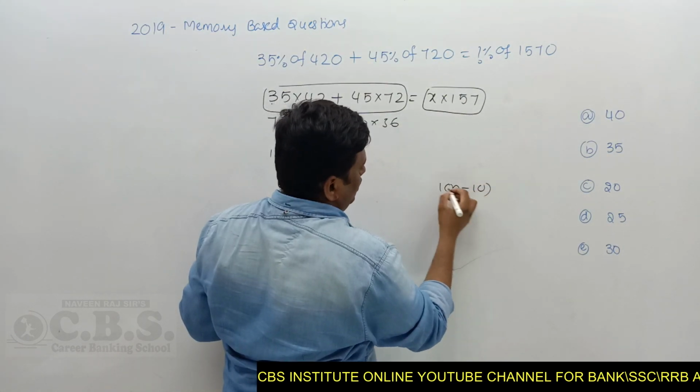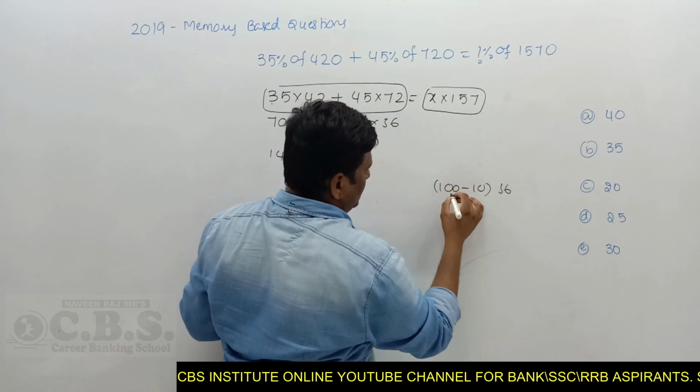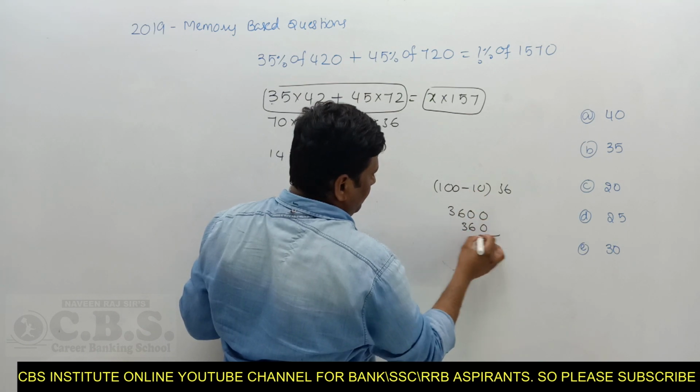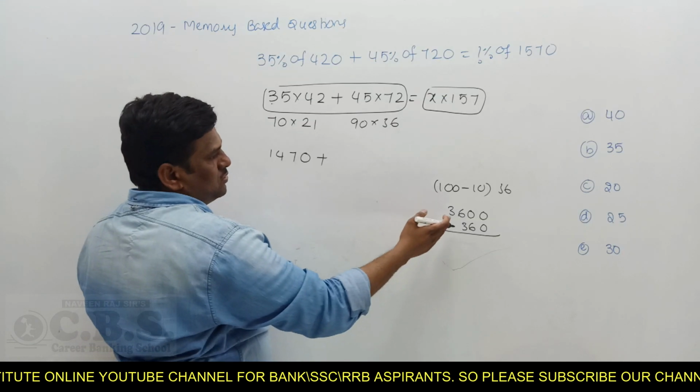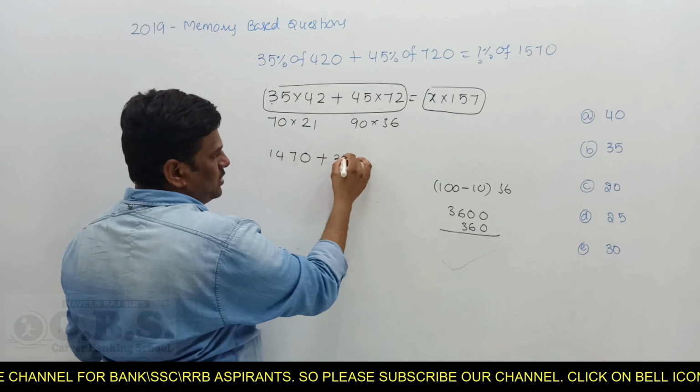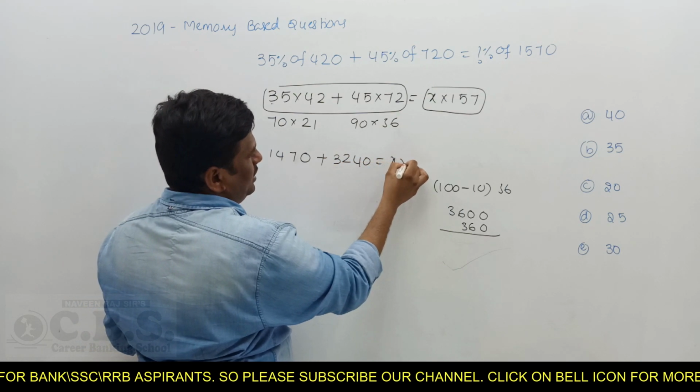Next, a simple calculation about this value: 100 minus 10 into 36. So 36 into 100 is 3600. Now minus 360. Now the calculation: 3000 keep as it is, 600 minus 360 gives you 240. This is 3240, equal to x into 157.